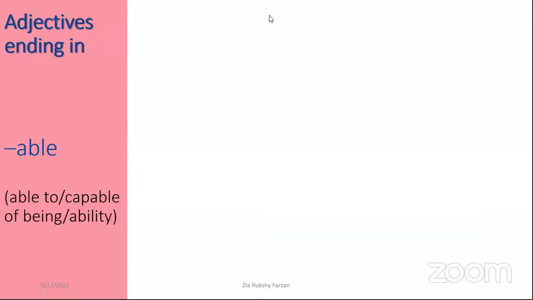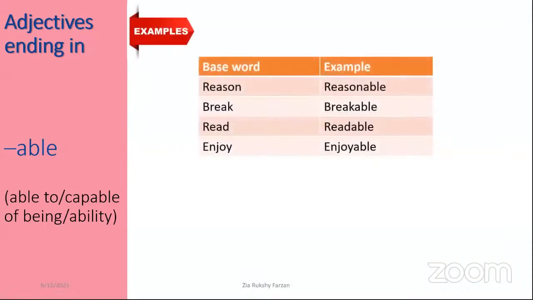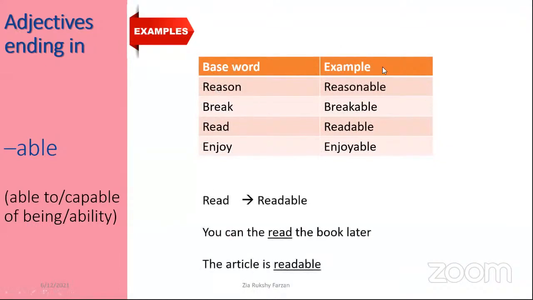Right? Here there are words ending in able. Able. If we say ability, right? If the word is ending with able, it means capable of being, or the ability of, or able to. Right? So we'll see the examples. Here see the examples. Base words are given and the new words are given.